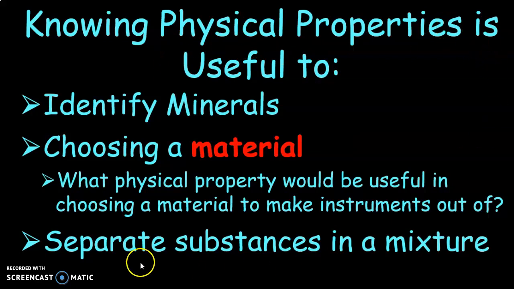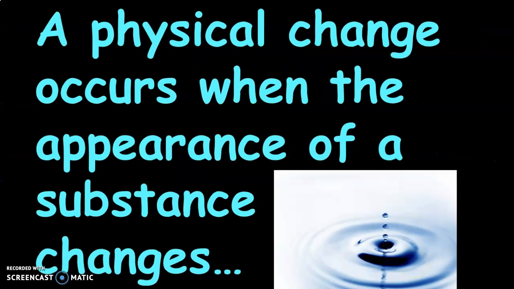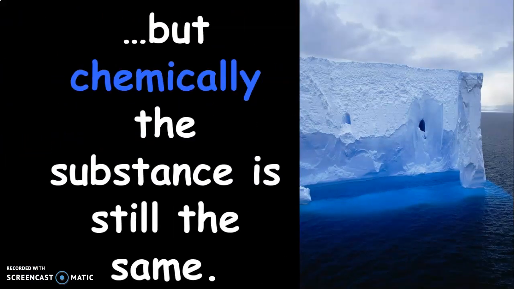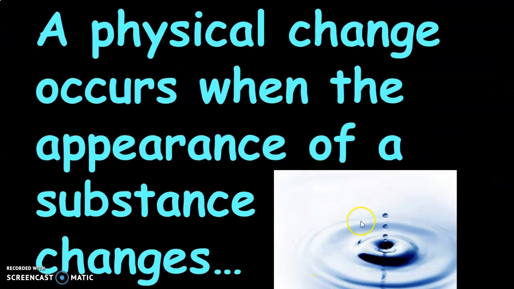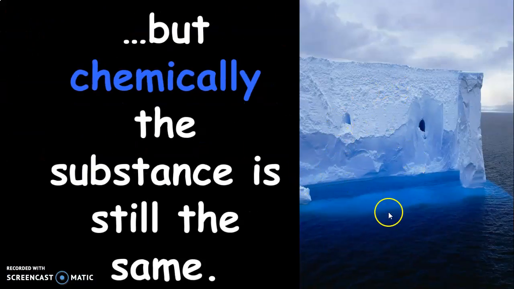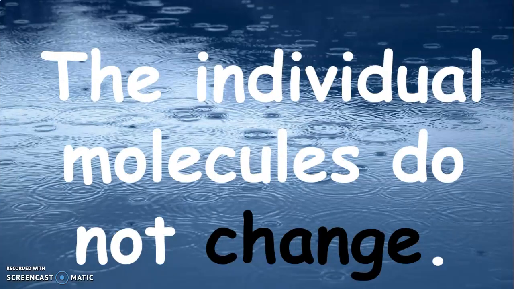If we know physical properties, we can also separate substances in a mixture. For example, if we have sand and water, we can separate those two things out of a mixture. A physical change occurs when just the appearance of a substance changes. This is our definition here. But chemically, the substance is still going to be the same. Here's water in a liquid form. Now here's water in an iceberg. It's in a solid form. It's ice. They're still the same substance, so it's only a physical change that's occurred.